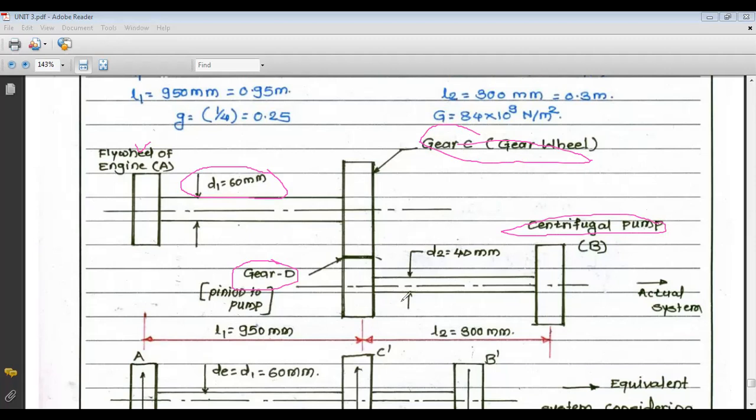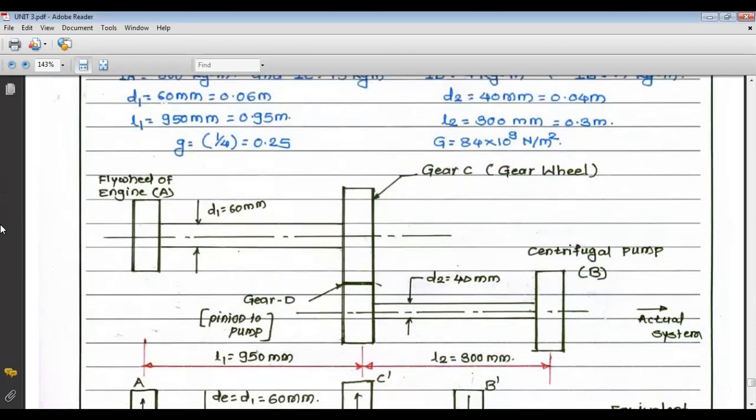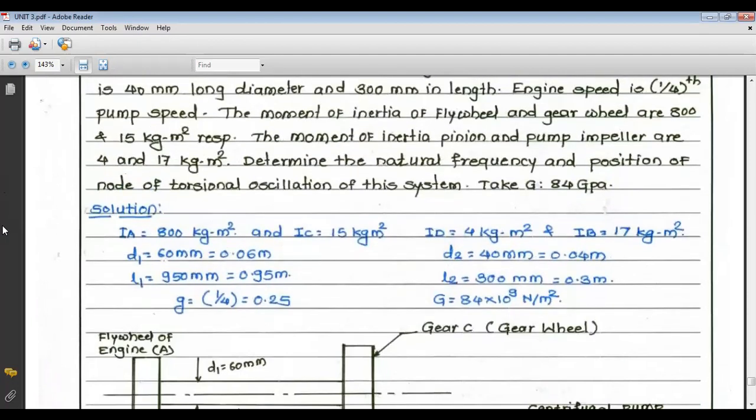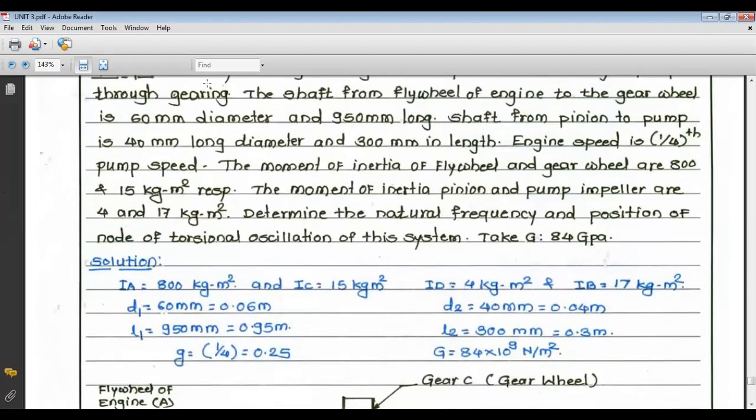Similarly, this second shaft between pinion and pump, the length is 300 mm and diameter is D2, which is given as 40 mm. Now I will consider DE as D1, that is DE is equals to D1, which is equals to 60 mm diameter. Now what are given? IA is given, the diameter and all this given.